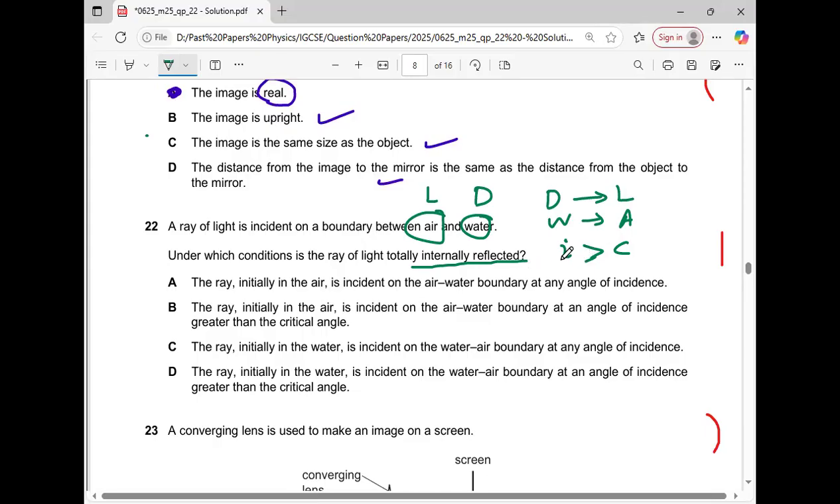It should be from water into air. This is air into water, which is not possible. Water to air, okay. And then the angle of incidence is greater than the critical angle. At any angle, no. At any angle, not possible. Angle of incidence greater than critical angle, yes. Option D is fulfilling these two conditions, that light should travel from the denser to the lighter medium and the angle of incidence should be greater than the critical angle for the light to be totally internally reflected.